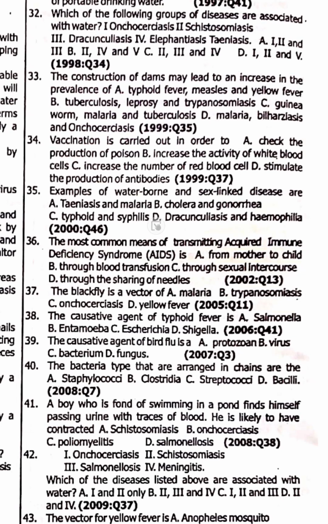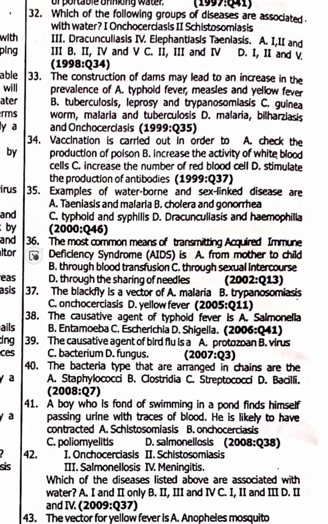Then hemophilia. This one is the bleeding disease which affects only a male child of a carrier. We'll touch this one at the last chapter of this entire biology. Don't forget, I'll remind you. So they say example of waterborne and sex-linked disease. When they are born, you discover that the person most times carries this disease from birth, and that is this sex-linked disease.